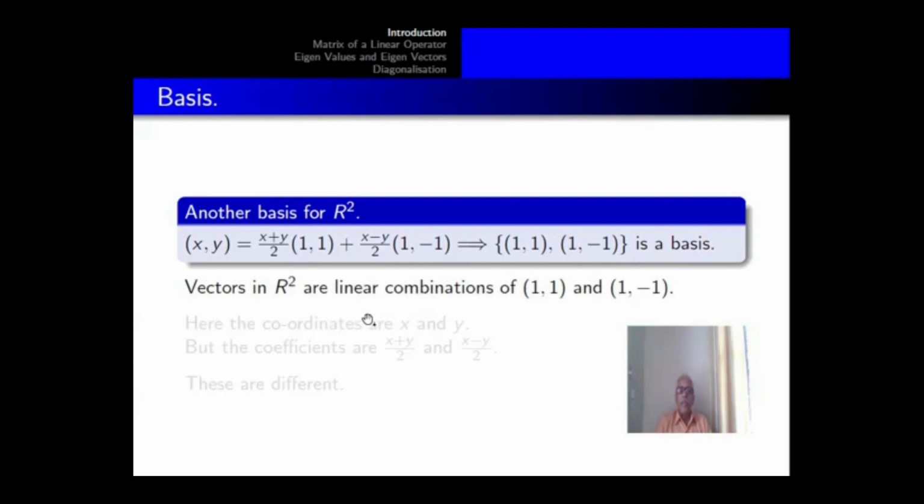Vectors of R2 are linear combinations of (1, 1) and (1, minus 1). Here the coordinates of the point are x and y, but the coefficients are (x plus y)/2 and (x minus y)/2. These are different.